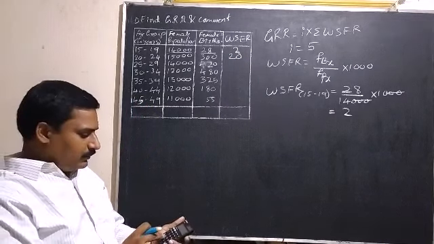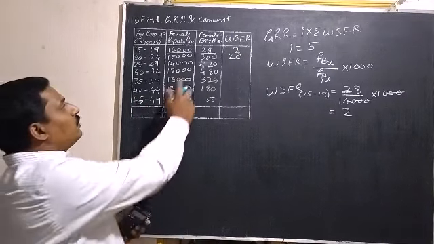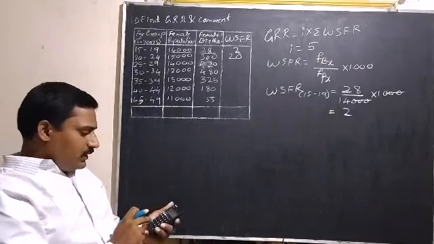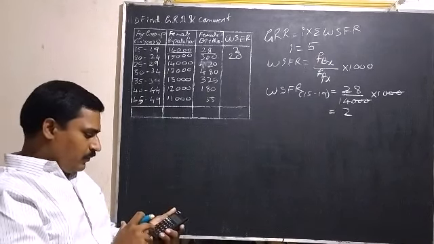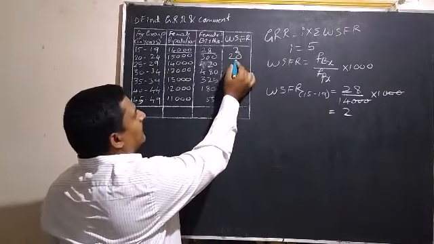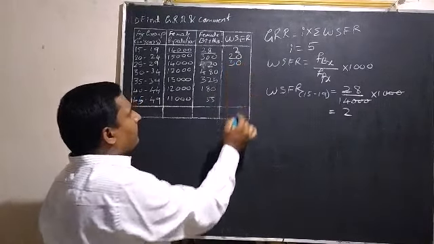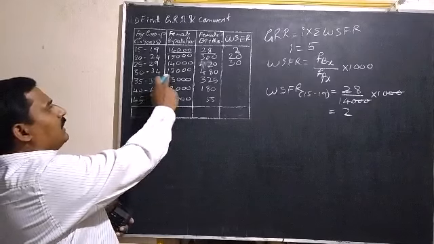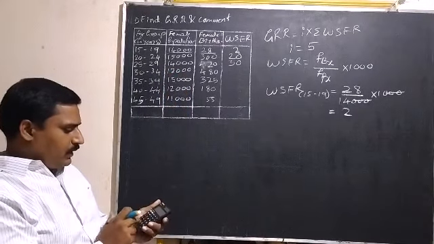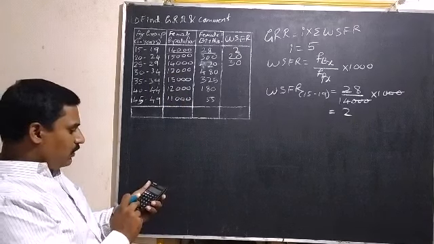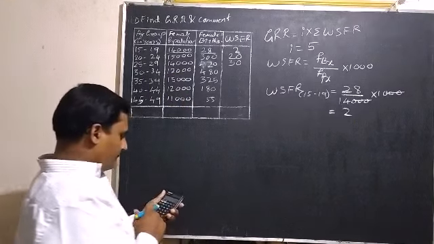And the third one, 420 divided by 14,000, that is 30. And fourth age group, 480 divided by 12,000 into 1000, that is 40.